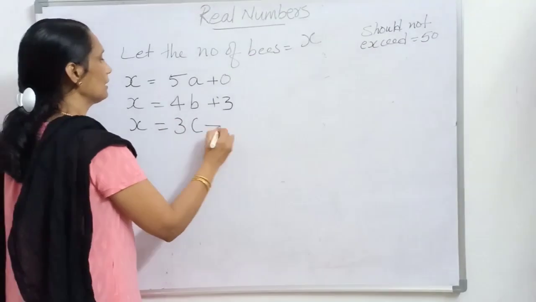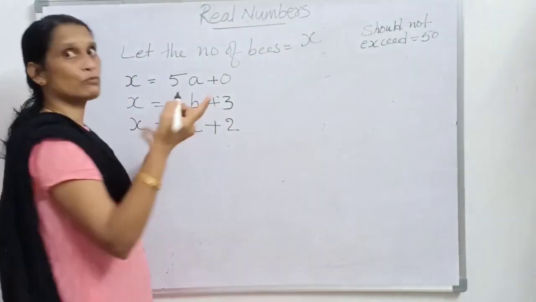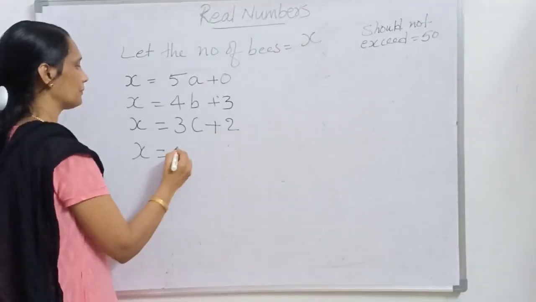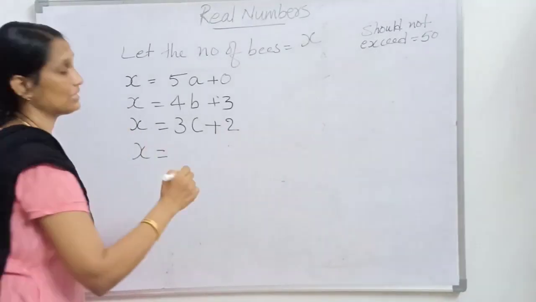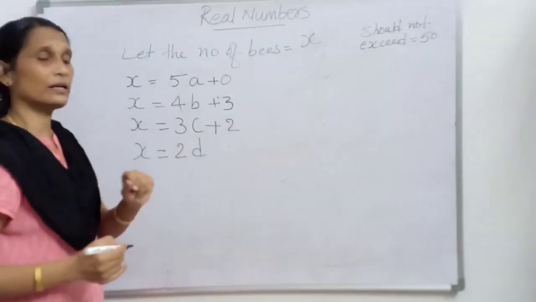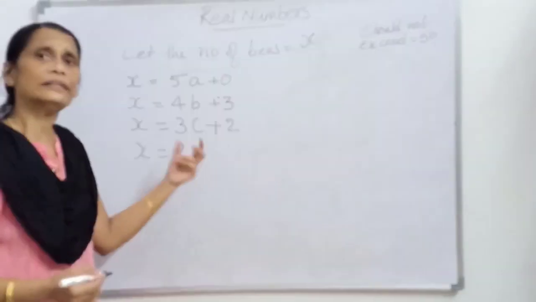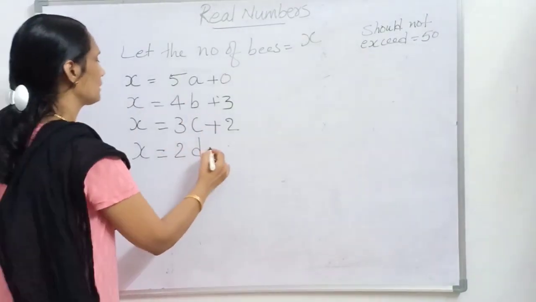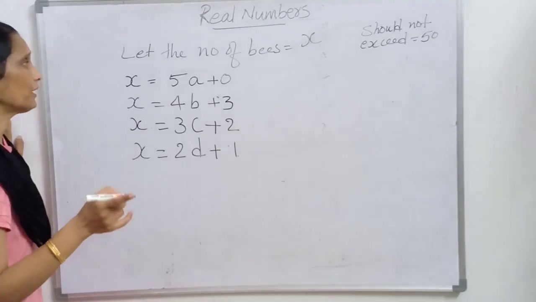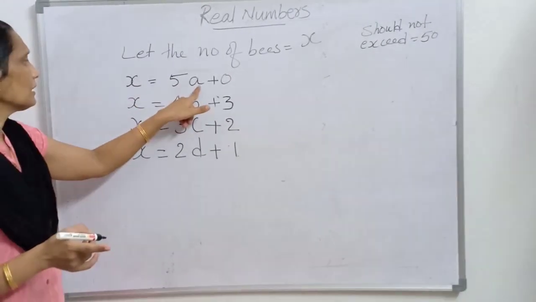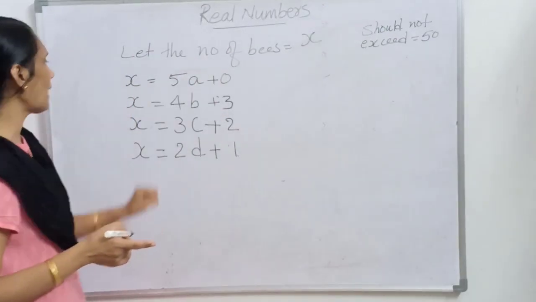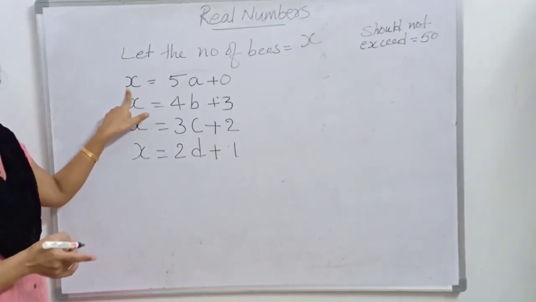So 3c plus 2 bees will be left out according to the question. And if only 2 flowers are there, let each flower have d bees. So 2d plus 1. So we have to find this a, b, c and d which should satisfy x.